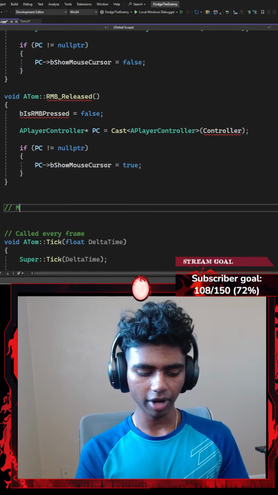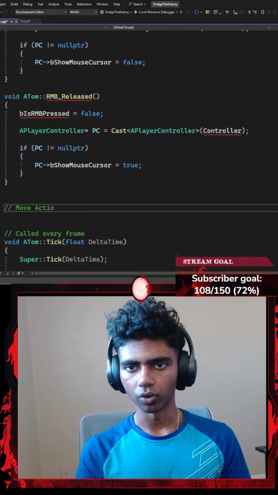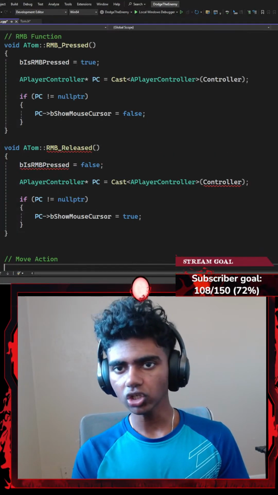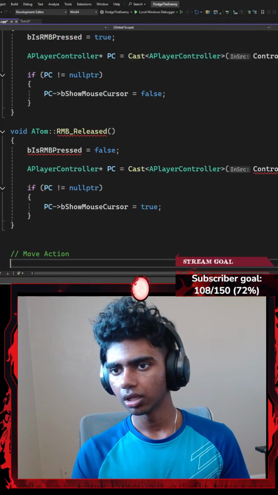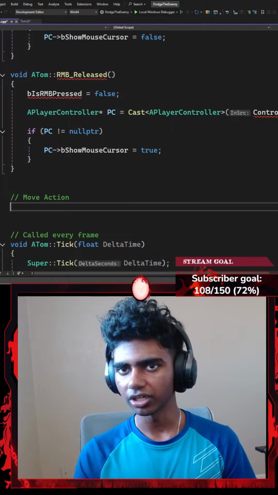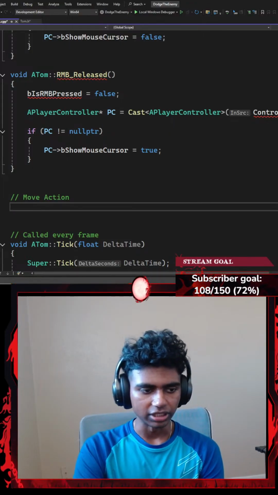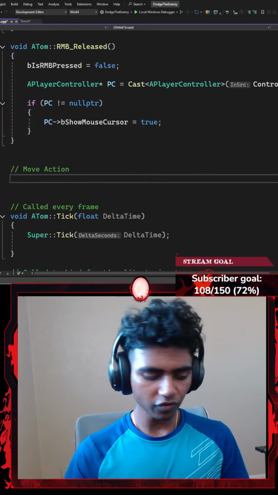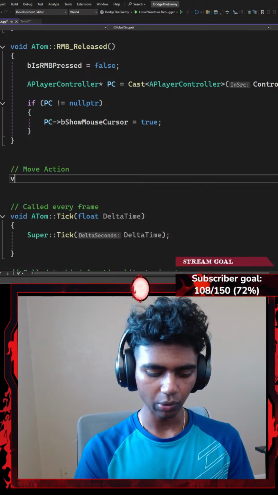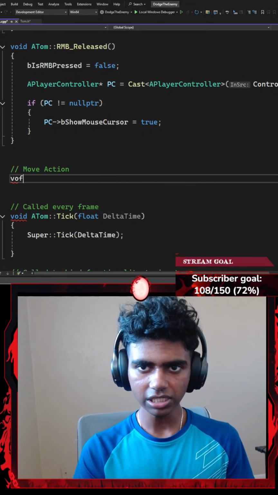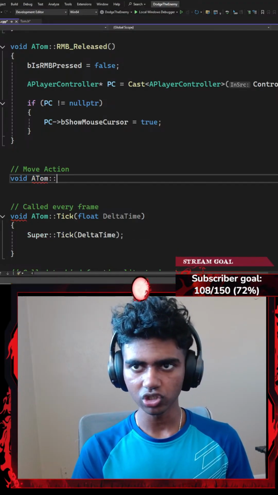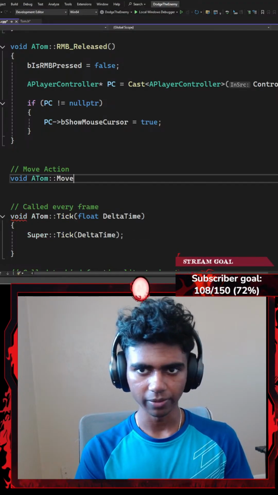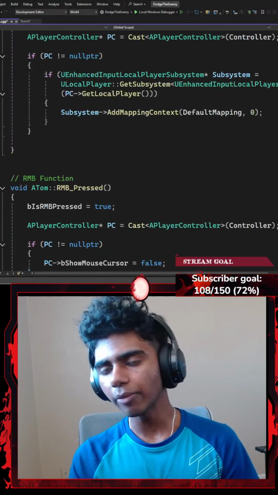Once I'm done with this, I'm gonna add another comment. This is gonna be for my move action. I'm gonna work on moving my player using key controls. I think this is my editor kind of tweaking here, so I will ignore it for the time being. Okay, now for my move function, I'm firstly going to go with something like a void function from my ATOMSys class, which is going to use the scope resolution operator to point towards my move function that requires a parameter.